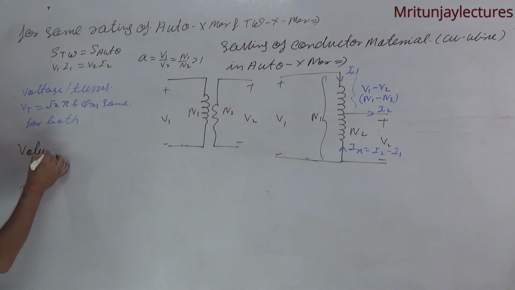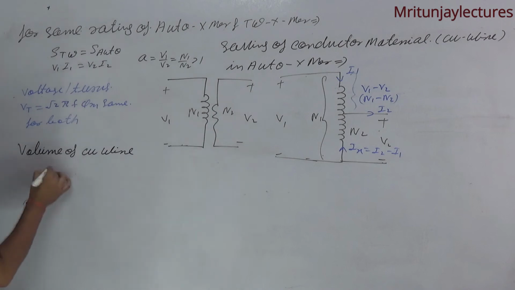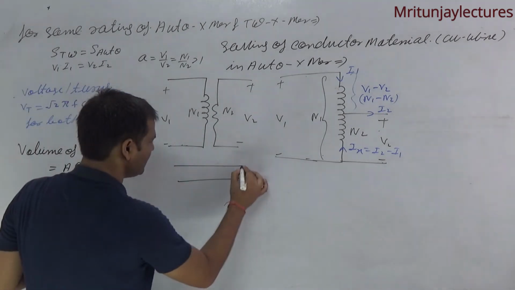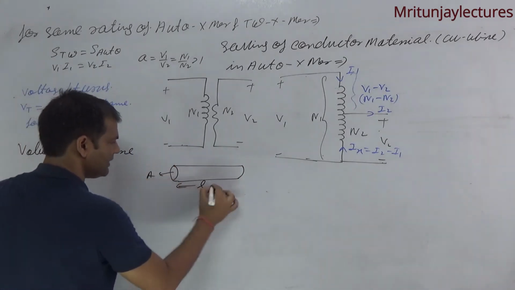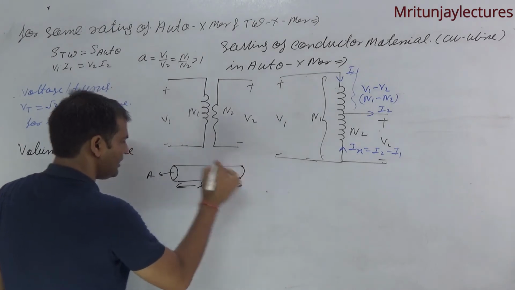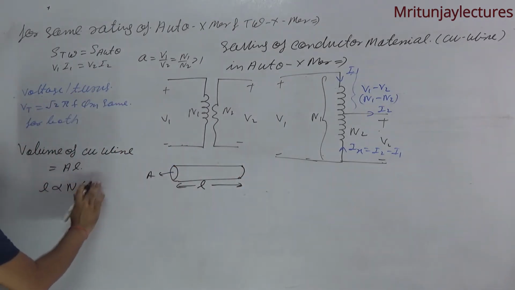I know that volume of copper wire is A into L. Volume of copper wire means if this is A and length is L, I know that L is proportional to N, that is number of turns.